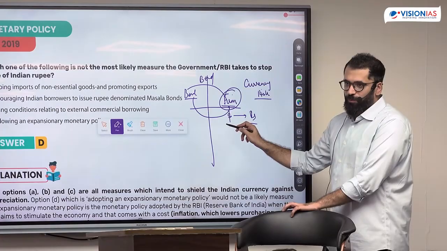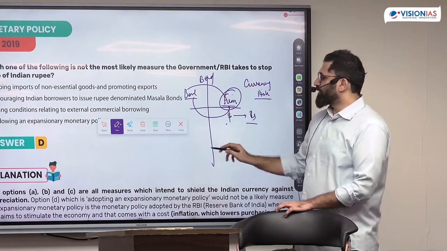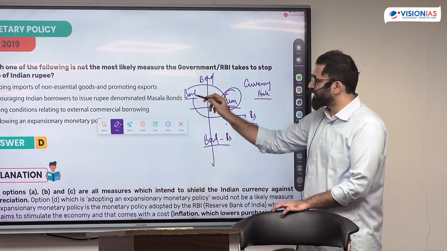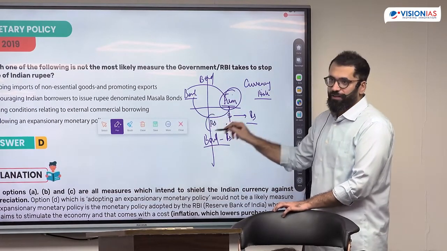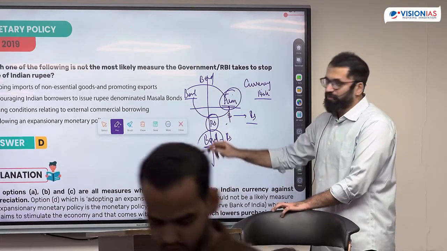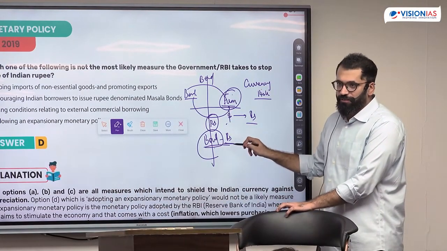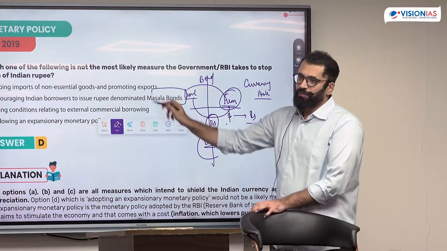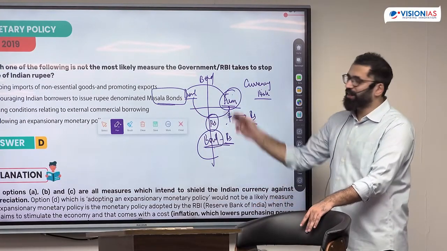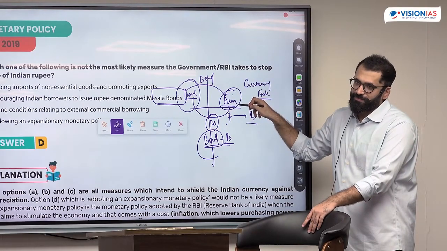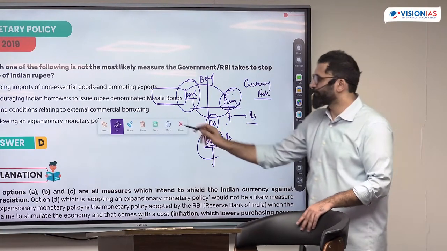I will have to give whatever the exchange rate is. But if I issue a bond which is denominated in rupees, that means this bank will now have to give me rupees. This is called a masala bond. A bond which is denominated in your currency is referred to as a masala bond. इससे फिर currency risk इनका है, इनका नहीं. This is a benefit to me.